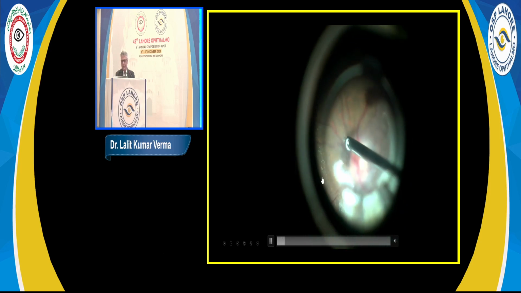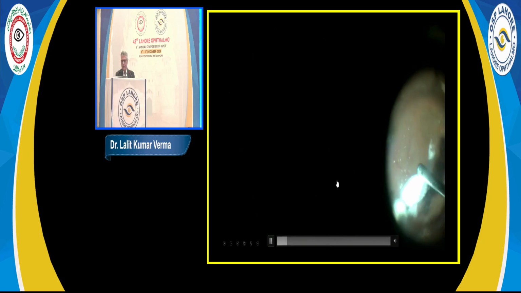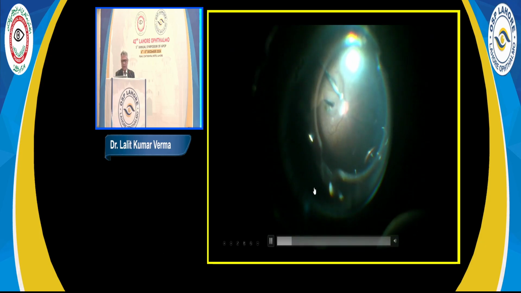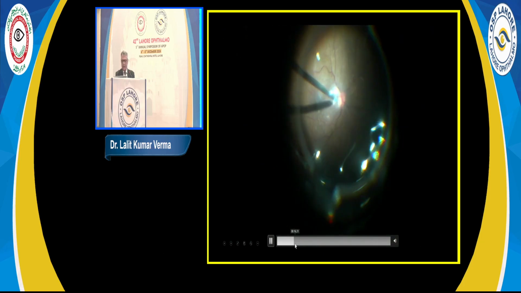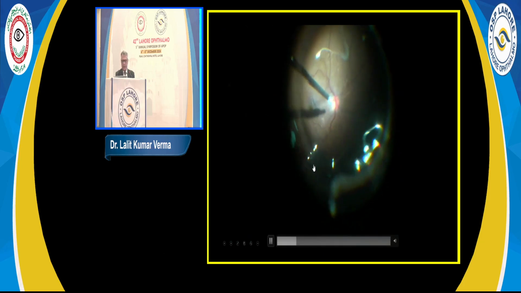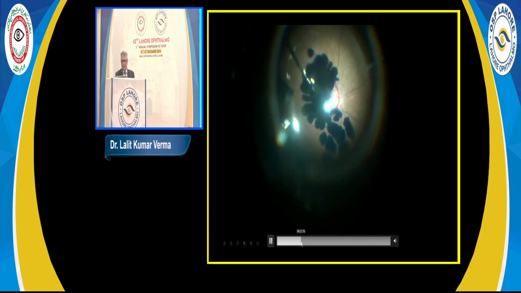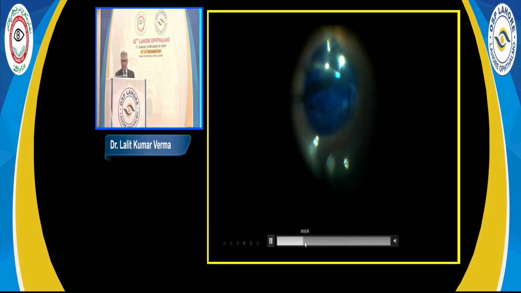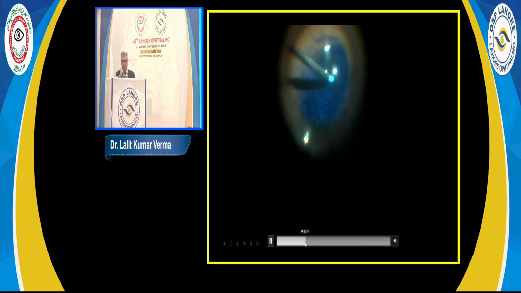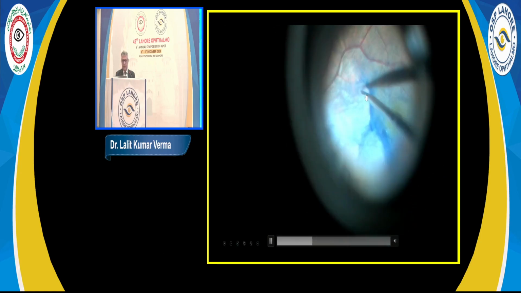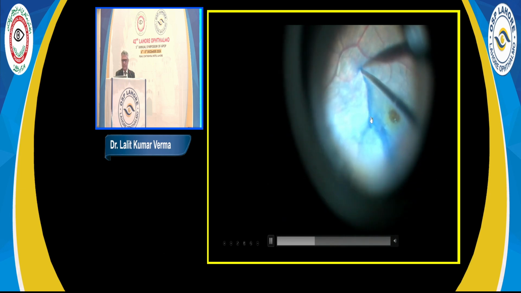So this is the PHF getting removed with the help of triamcinolone assisted vitrectomy. And then normally I do an air-fluid exchange and make the posterior pole dry, and then put 1 or 2 drops of trypan blue. Wait for 2-3 minutes, remove the excess trypan blue with the help of passive egress through backflush, and then with the help of the MVR, identify the edge.